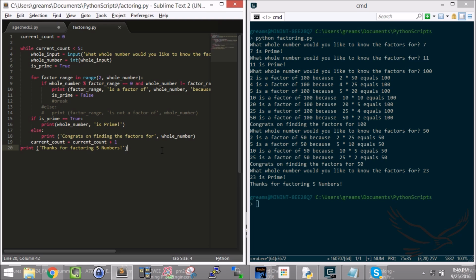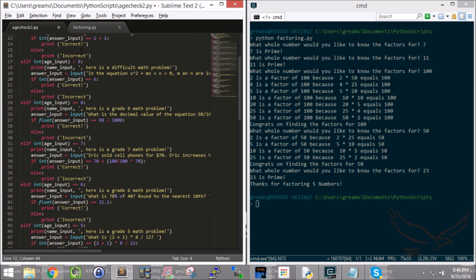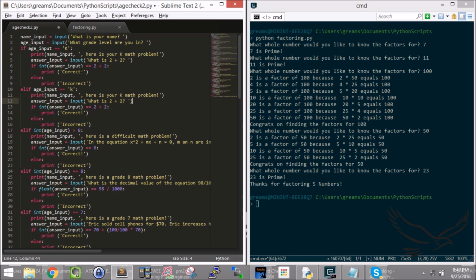So while loops and for loops can be used together interchangeably. They can be used to solve different problems, but they definitely help you figure out lots of interesting things. So hopefully you had a lot of fun learning about for and while loops. You now probably have enough to make this age check thing we did a lot easier. You could probably figure out some better ways to do it. Some of you, by the way, did turn in this with a bunch of while loops. So thank you very much. That must have been fun for you to figure out.